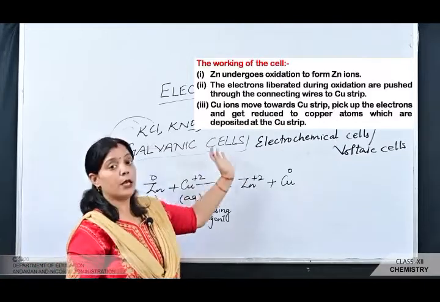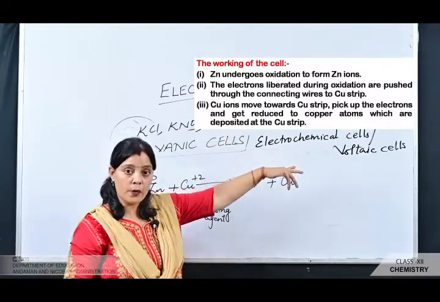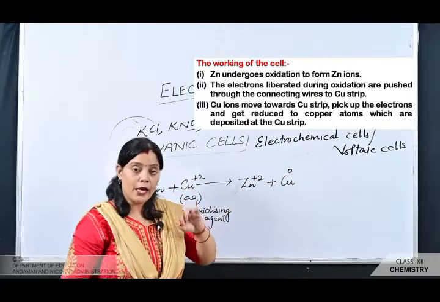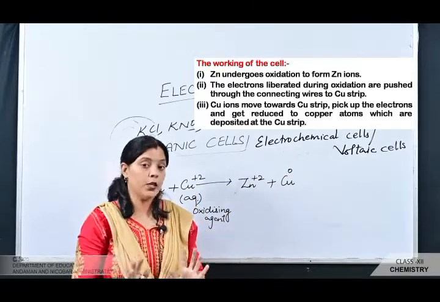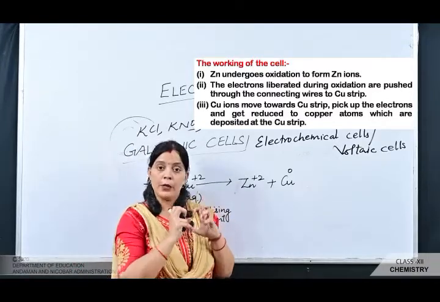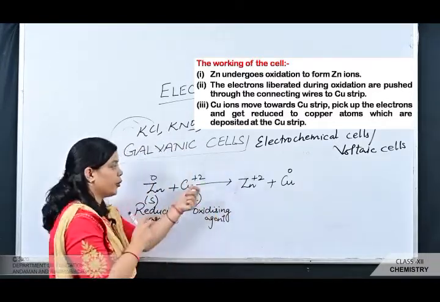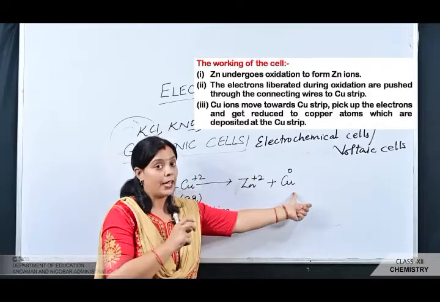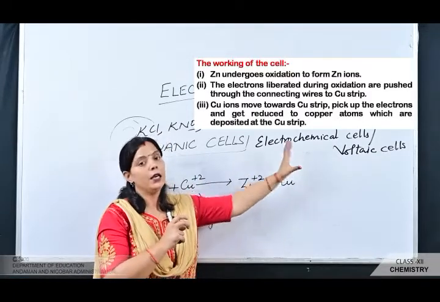The copper ions present in the copper sulfate solution pick up the electrons at the copper strip, get reduced to copper atoms and get deposited at the copper strip.